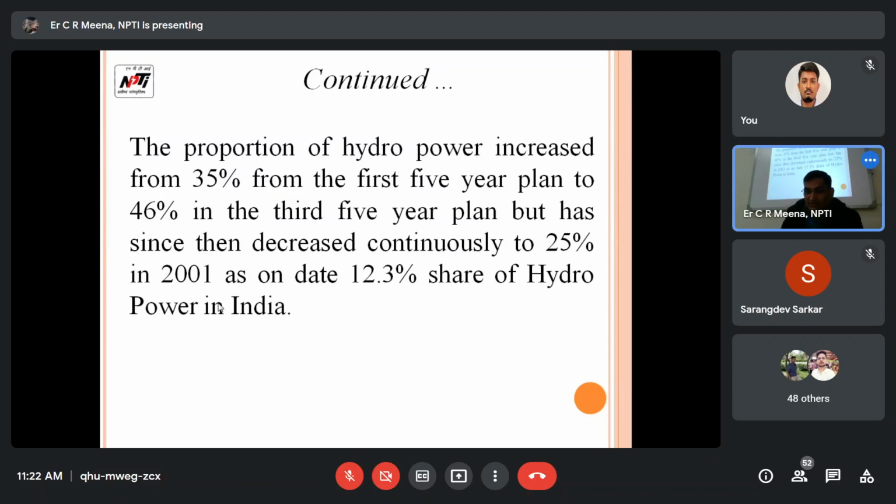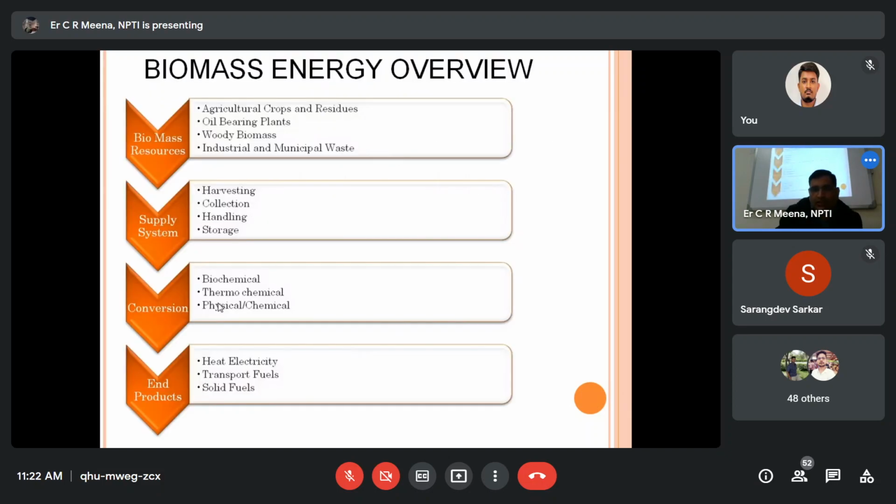Because of why? Anybody can tell? Because the total installed capacity of hydro, its increasing rate was very less compared to thermal plants. Thermal's share is approximately 60% of total installed capacity. The rate of increase of thermal was higher and the rate of hydro was lower, so its percentage of share decreased. It's not that it has not developed, but its rate of increase is lower.